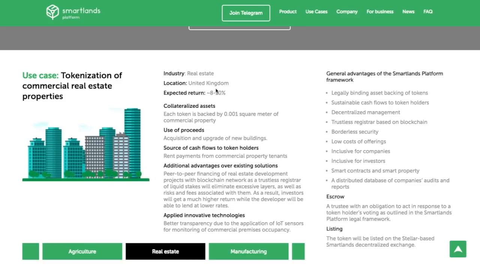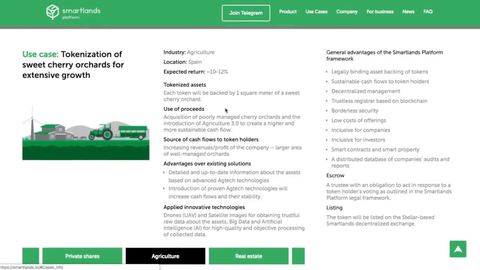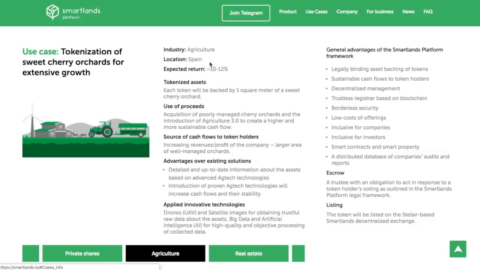One feedback that I have here from working on decentralized real estate tokenization is that it would really be helpful if they actually had maybe the city or other information about where in the United Kingdom it was. They talk about collateralized assets, etc. So what I'd like to show here is, okay, they said this one's located somewhere in Spain. I think it could add a lot of legitimacy to the project to actually show where they are.